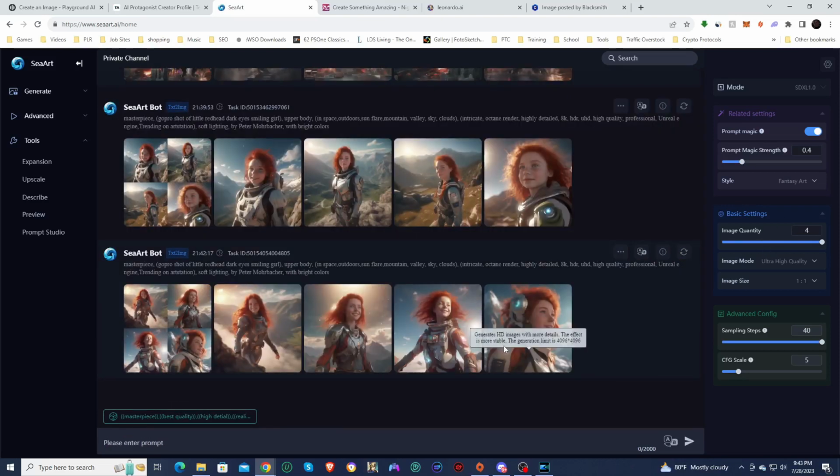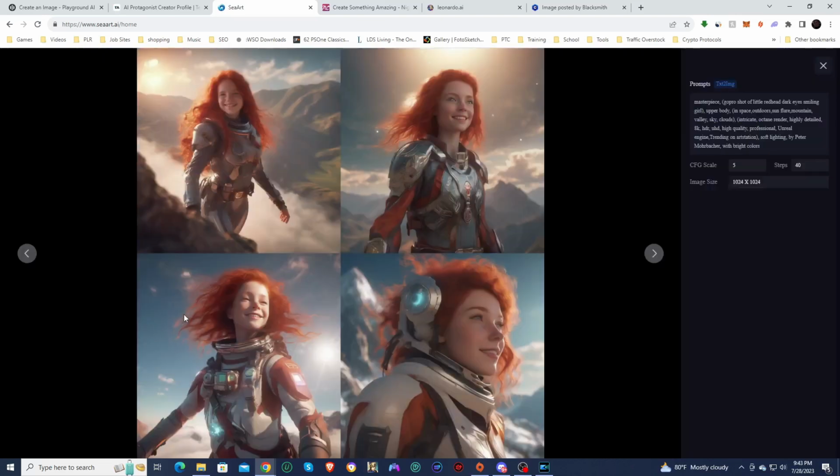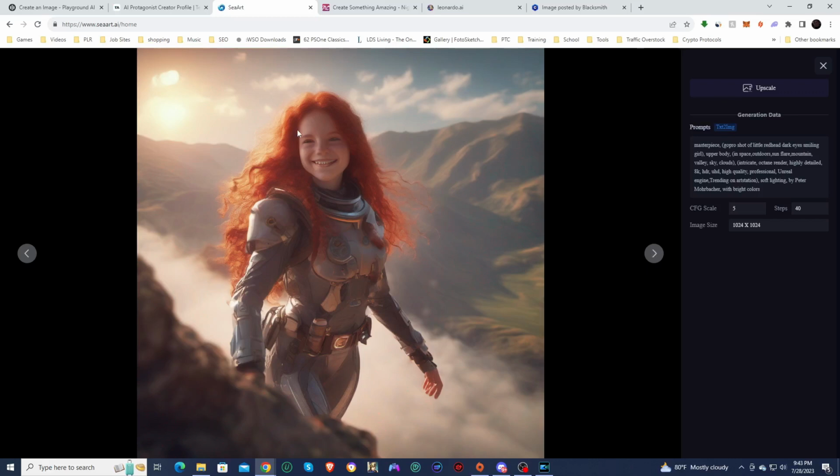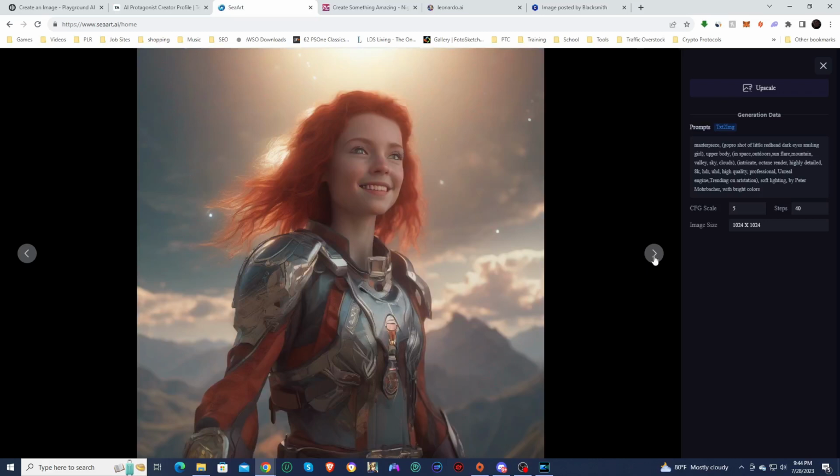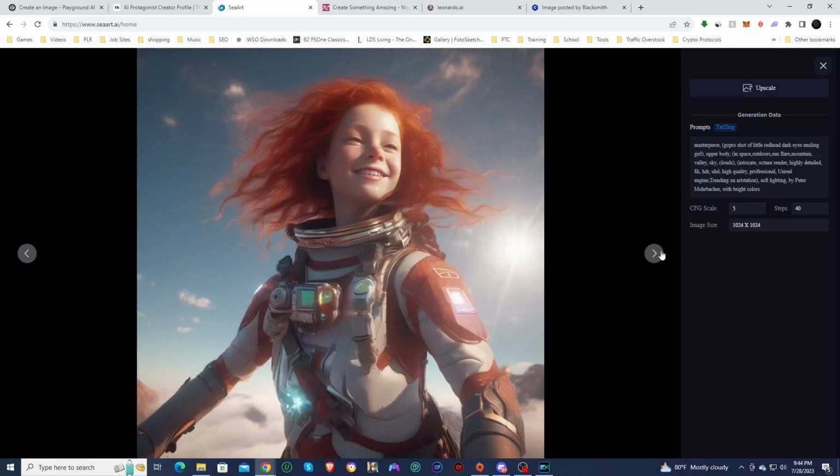And here are the fantasy art style images. And these look really good as well. So this one, definitely lacking some detail in the face. I would have to do a high-res fix on that one. Too many fingers as well. This one's another one. I have to fix the eyes on this one. Add some detail to the armor, or I guess that would be an astronaut suit.